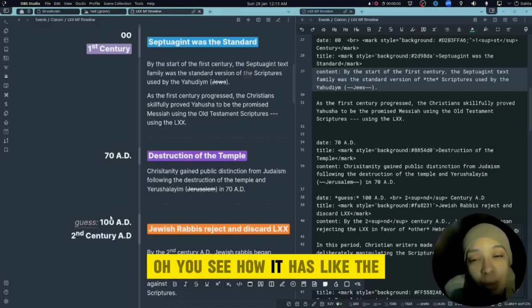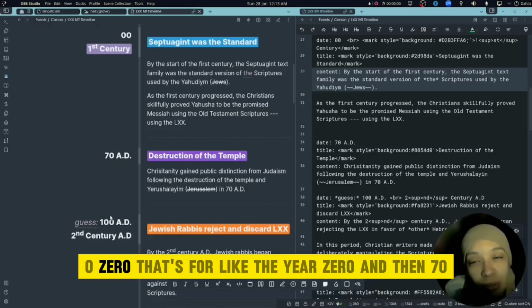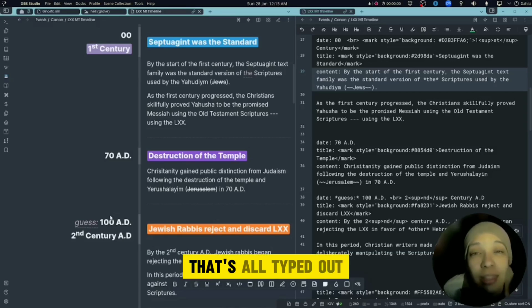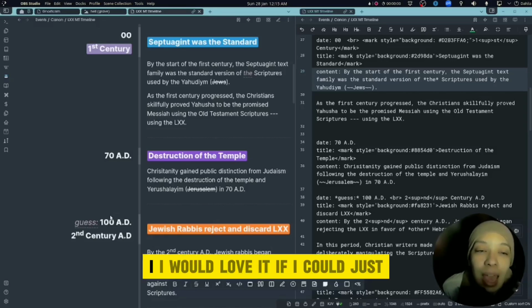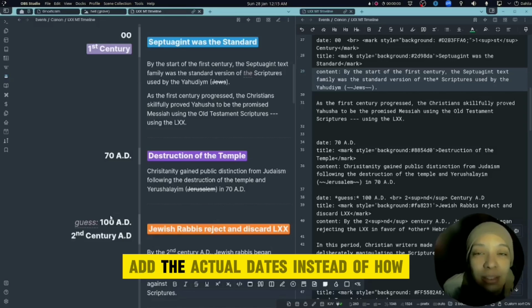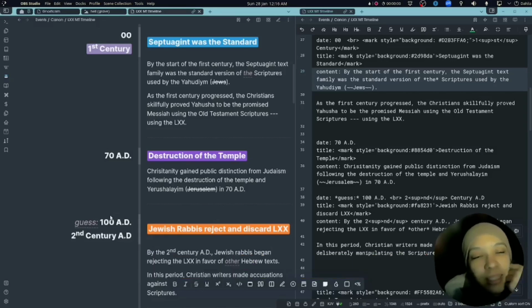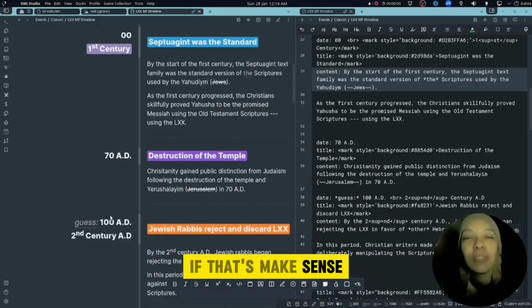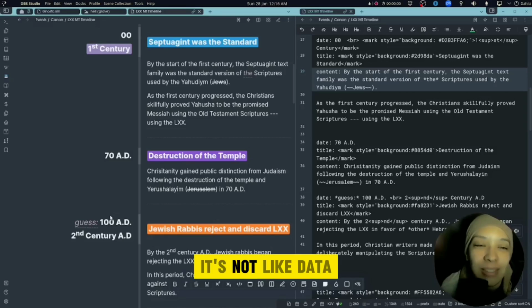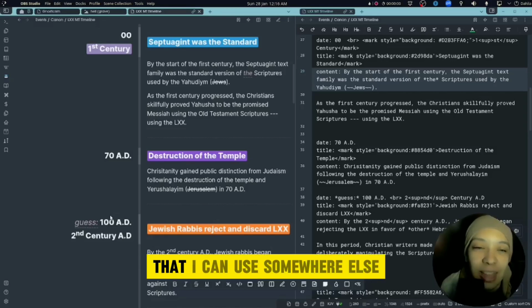You see how it has the 00, that's for the year 0, and then 70 AD and everything. That's all typed out. I would love it if I could just add the actual dates instead of writing it out and having it mean nothing. It's not data that I can use somewhere else.